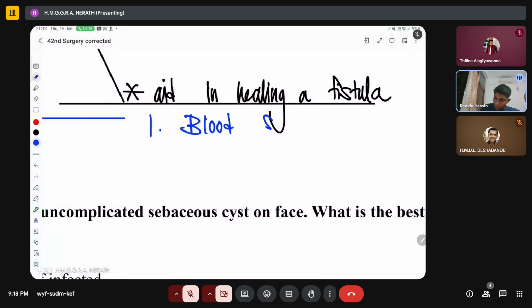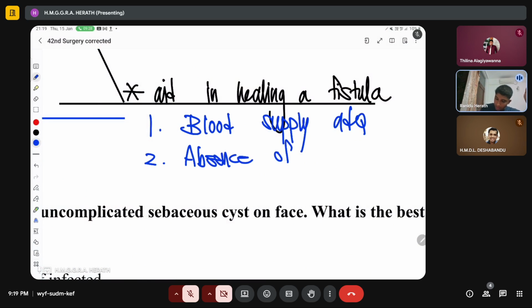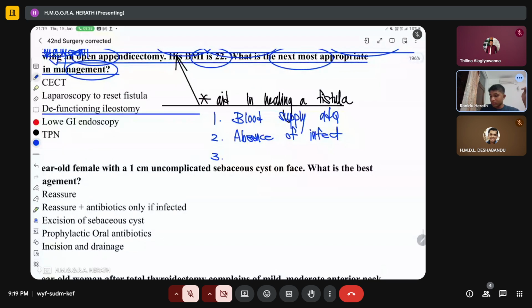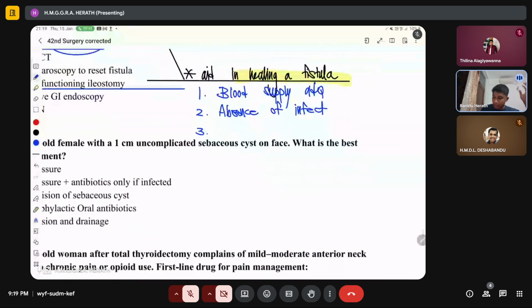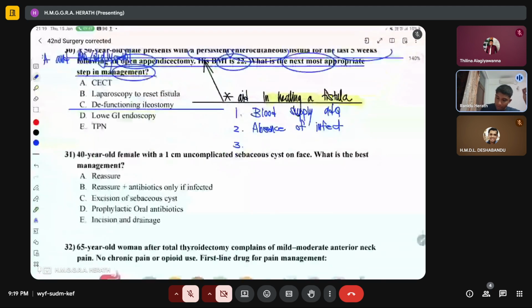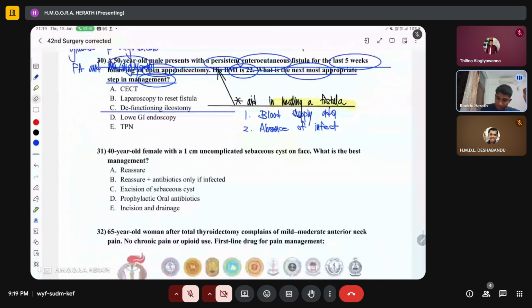And if there is absence of infection, it will also heal well, right? So absence of infection, adequate blood supply, and then also one more factor aid in healing a fistula. These are the main ones that actually help in healing of a fistula, right?